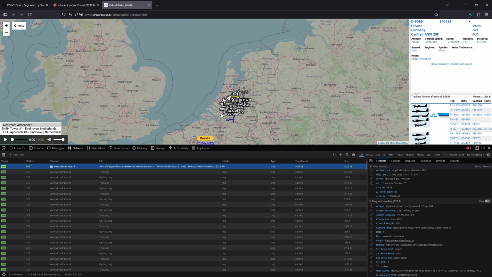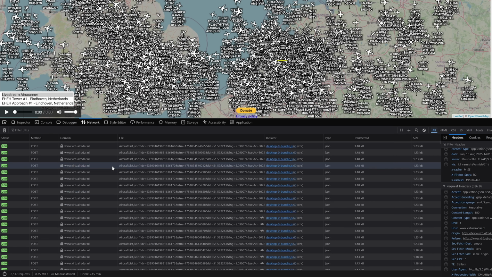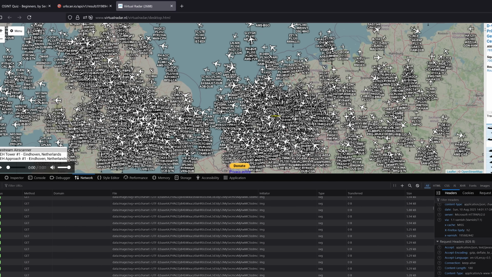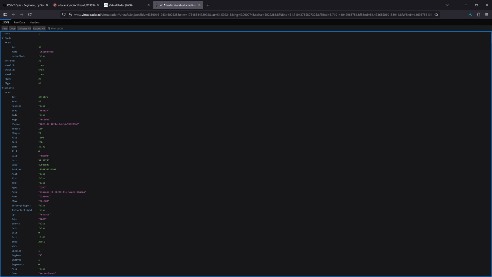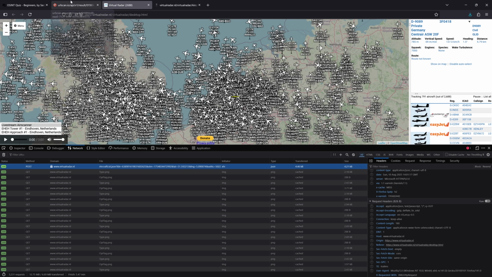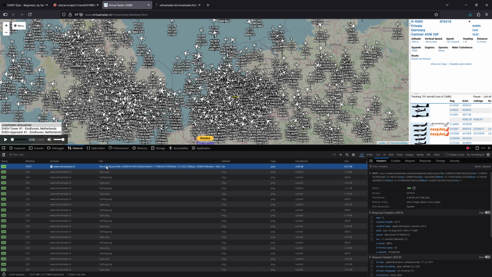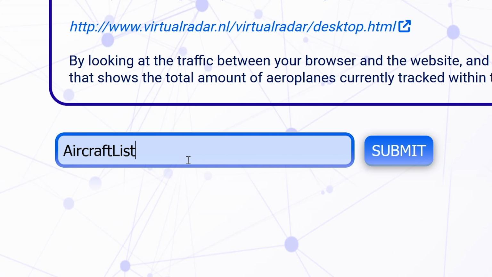Let's zoom out a little bit and see maybe there's some new request happening because it just loaded a bunch of airplanes, right? It says file, aircraft list. Wait, oh, I just double clicked and it threw me into the JSON file. So wait, aircraft list has to be it, right? Surely it just fits. Submit?